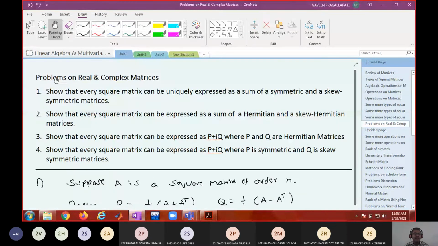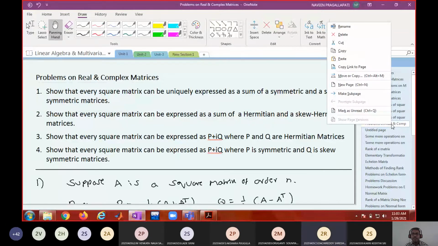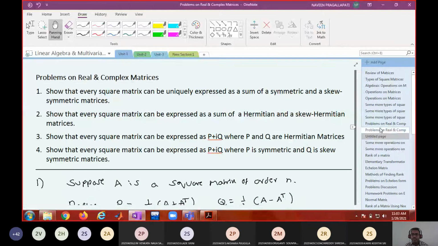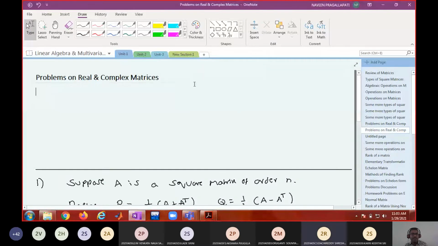Show that every square matrix can be expressed as a sum of Hermitian and skew Hermitian. Just replace t with theta. That's it. Just replace t with theta.